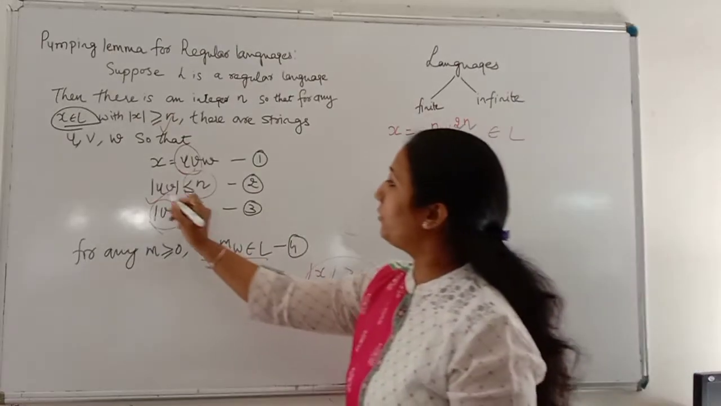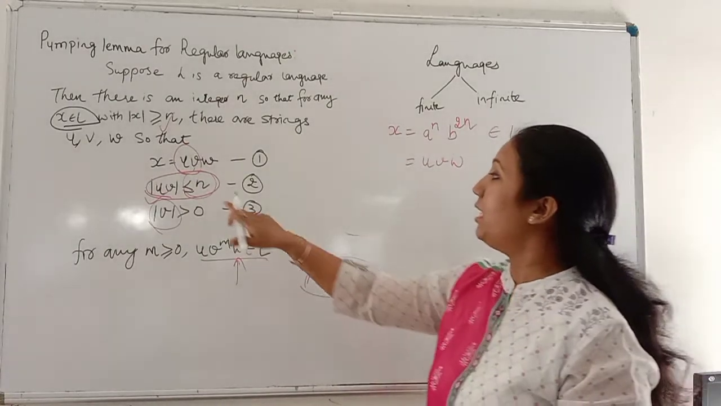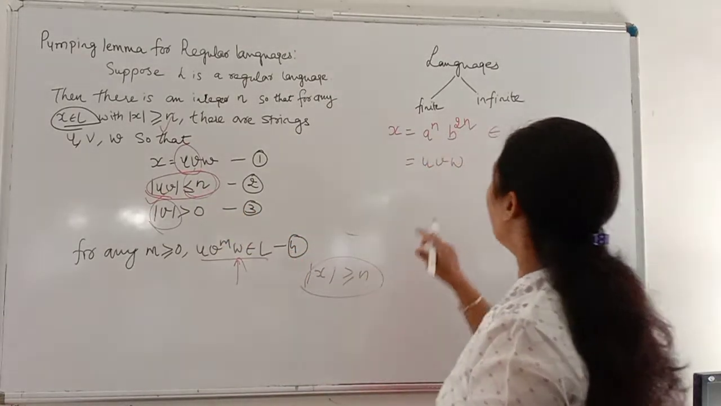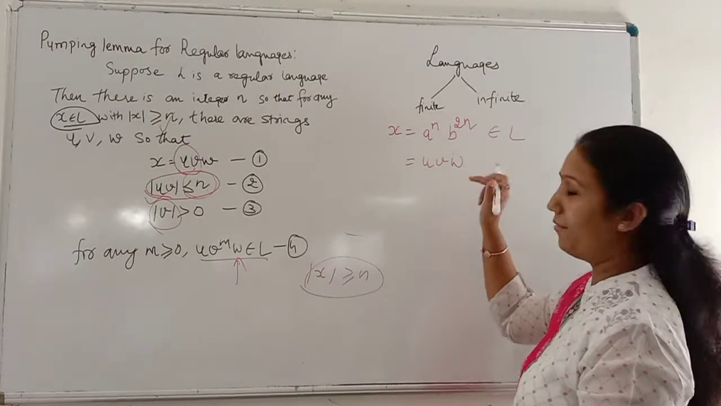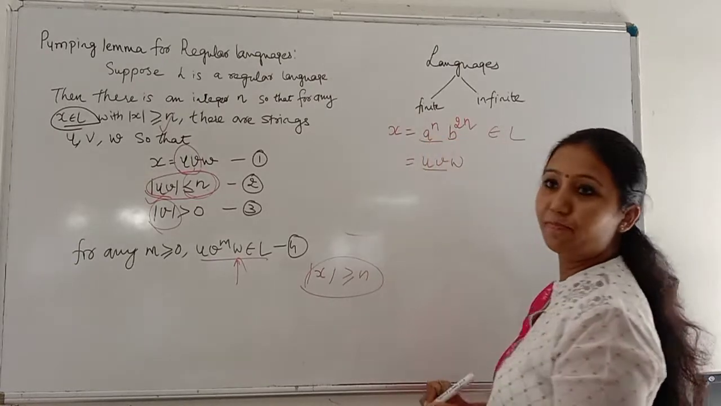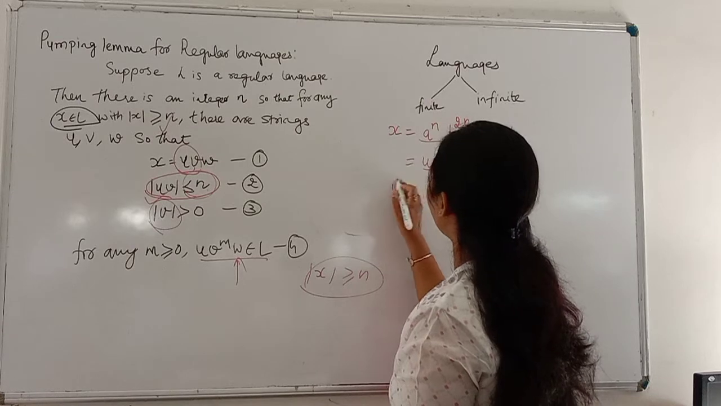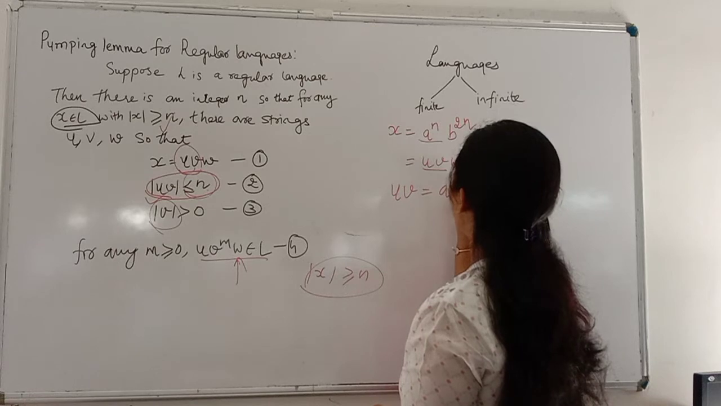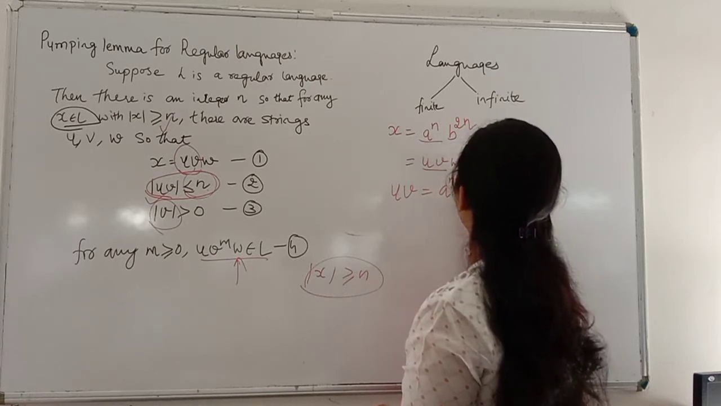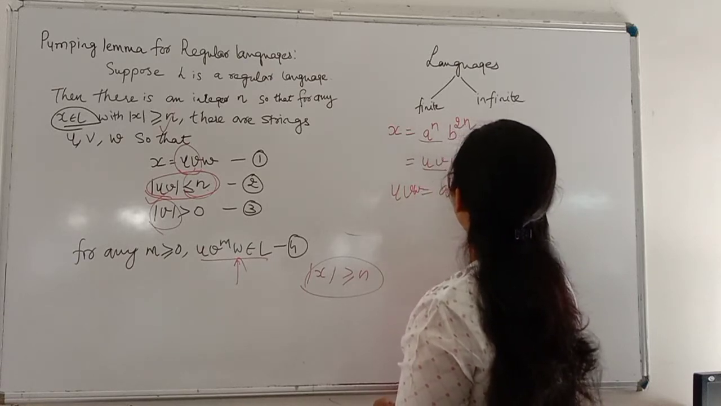Now it is given here that we have to take some part of the string in such a way that the length should be less than N. So this A raised to N, B raised to 2N is now U, V, W. I have to choose UV from this. Let's assume that I am taking UV equal to A raised to N. We are considering UVW equal to A raised to N, B raised to 2N.